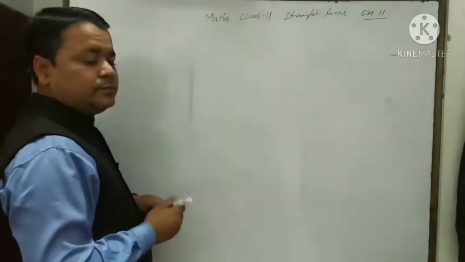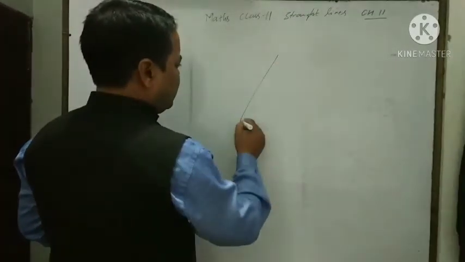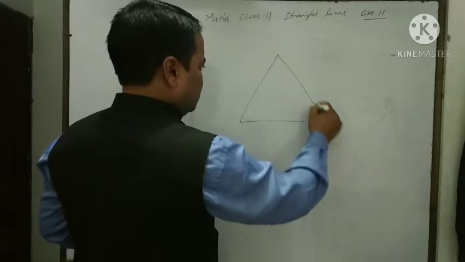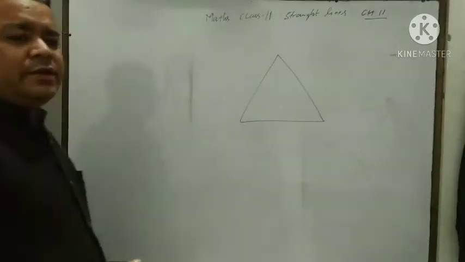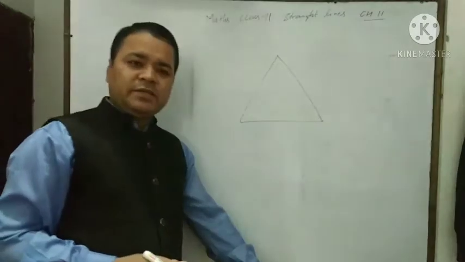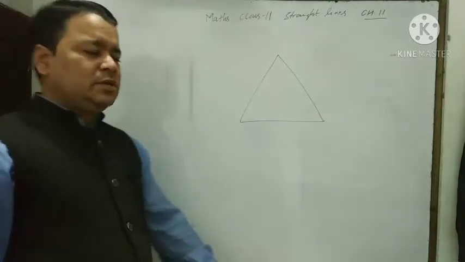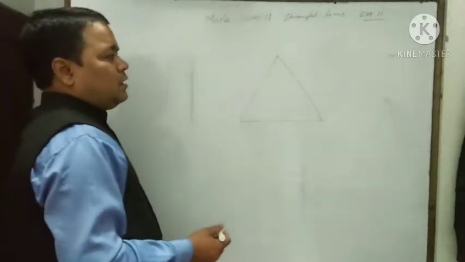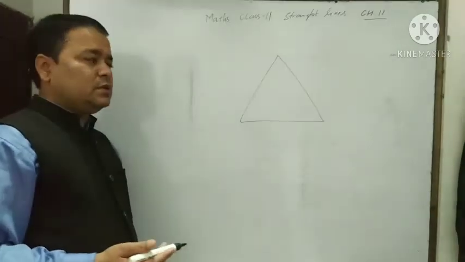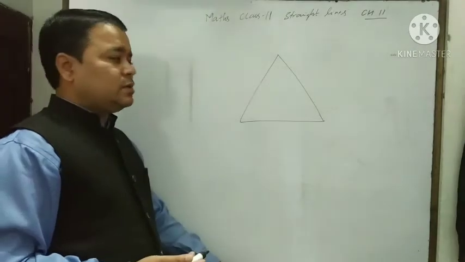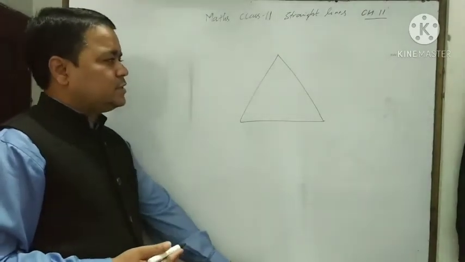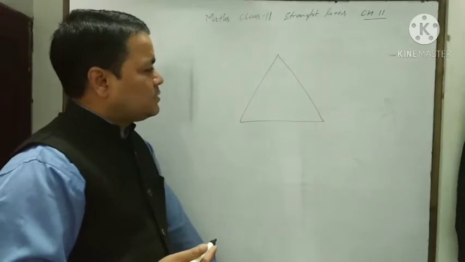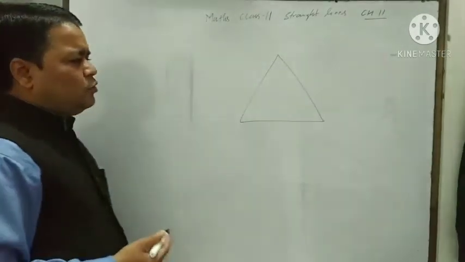What is centroid? If we take any triangle in a Cartesian plane, actually coordinate plane is also known as Cartesian plane. Therefore, sometimes we can speak it as coordinate plane as well as Cartesian plane. There should be no problem.